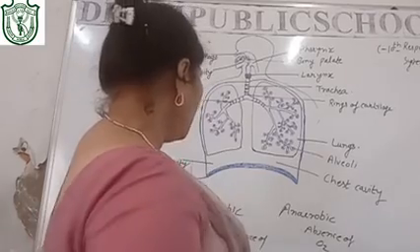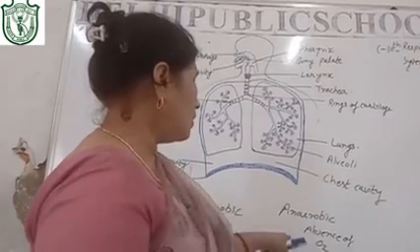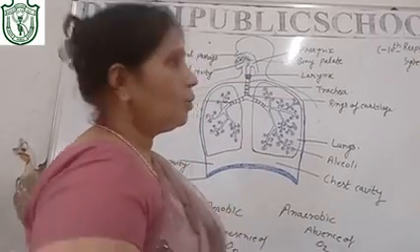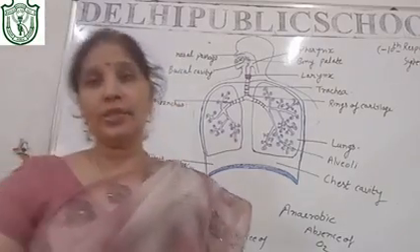Now there is one more great difference between aerobic and anaerobic respiration. Anaerobic respiration occurs, for example, in yeast.